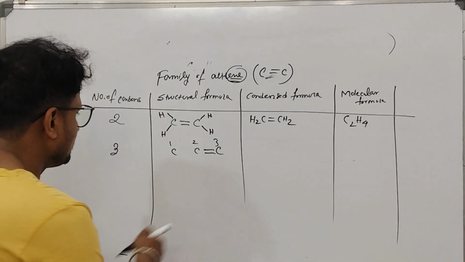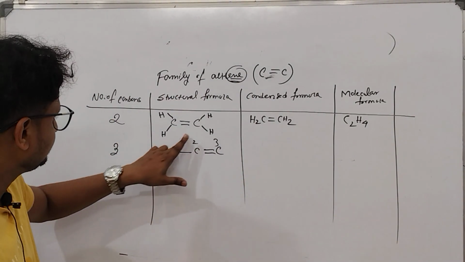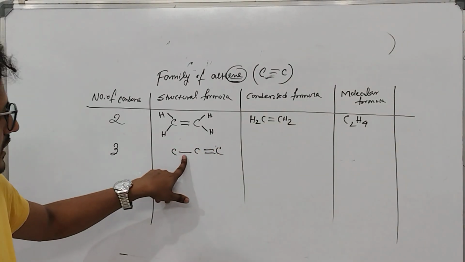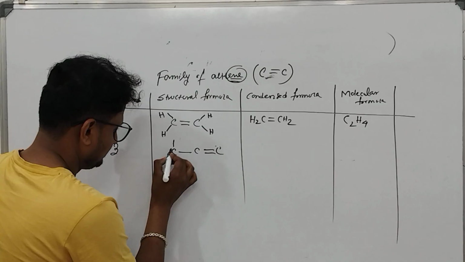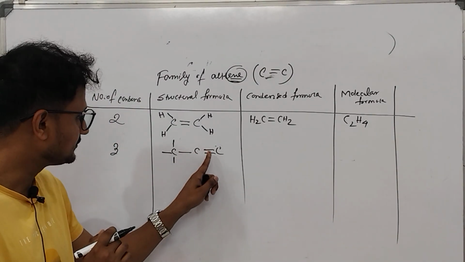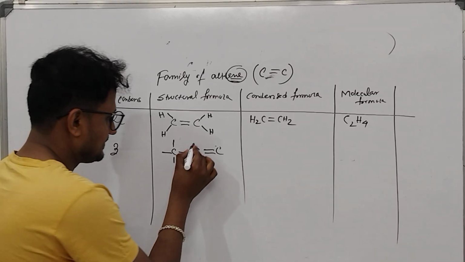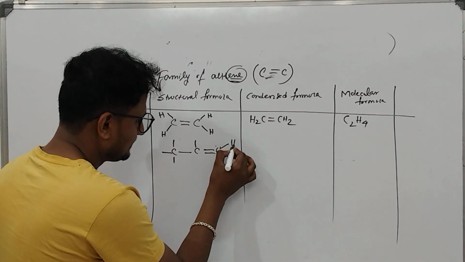Okay, so between these 2 carbon, a single bond. Now this carbon has 1 bond, so 3 bonds are left. This carbon has 3 bonds, 1, 2, 3. Another 1 bond is left. This carbon has 2, another 2 bonds are left.